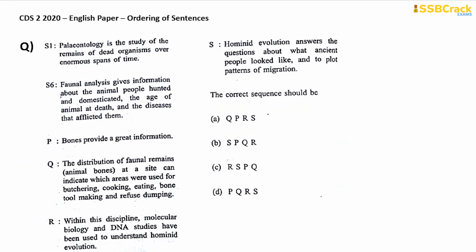Simple thing. Next question. Paleontology is the study of the remains of dead organisms over enormous spans of time. So here you need to talk about paleontology, right? And the last sentence is, faunal analysis gives information about the animal people hunted and domesticated, age of animal at death, and the diseases that afflicted them. So let's read the middle four sentences. Bones provide a great information. The distribution of faunal remains, that is animal bones at a site, can indicate. So you see bones are repeated twice here.